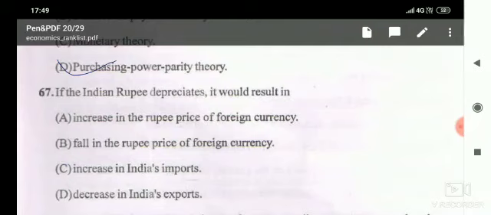The question is that if the Indian rupee depreciates, then now we have to pay more in order to purchase $1. It means an increase in the rupee price of foreign currency, means the value of foreign currency increases in comparison to our domestic currency. So here the correct answer is option A, increase in the rupee price of foreign currency, means foreign currency price increases, and the value of our currency falls.